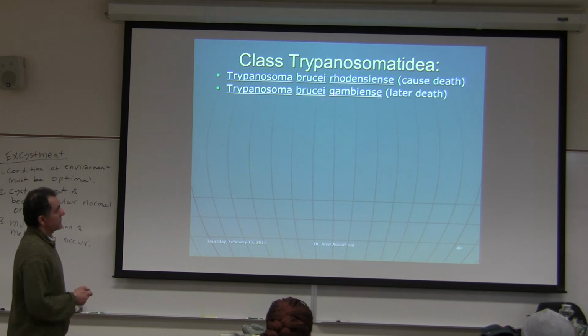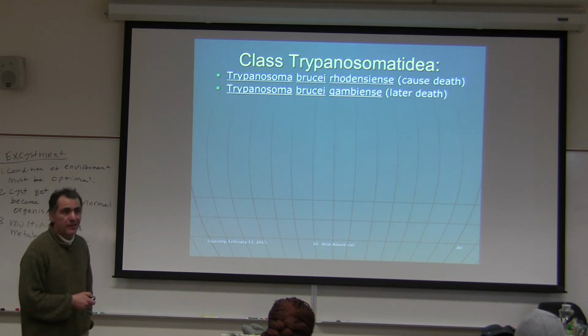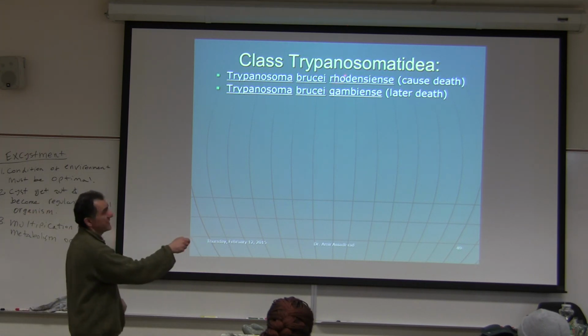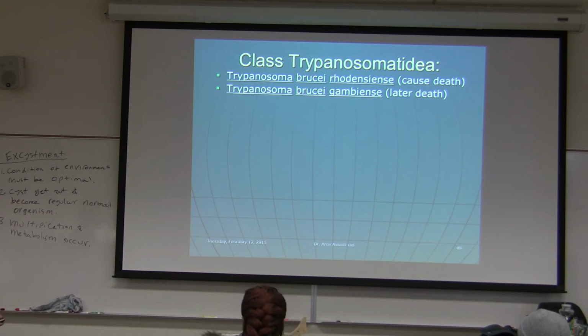Okay. Trypanosoma brucei gambiense, again in Gambia, another portion of Africa where this was discovered first. It can cause death, but usually it's not as devastating as rhodesiense. Okay, rhodesiense usually is, death can occur, but a person can live a little bit longer.